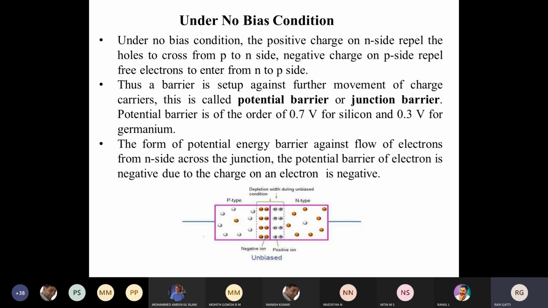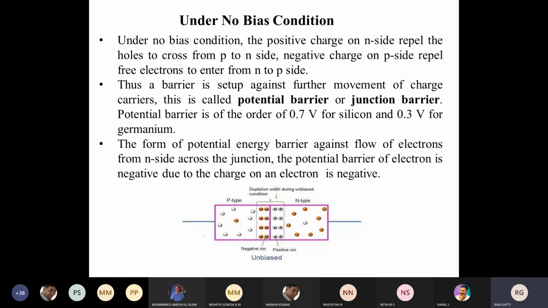So if I want to see what voltage is there between this P type and N type, if I take a voltmeter and measure the voltage between these two terminals, I will get some voltage across the voltmeter. Under no bias condition, if I do not apply any external voltage, there will still be some voltage.